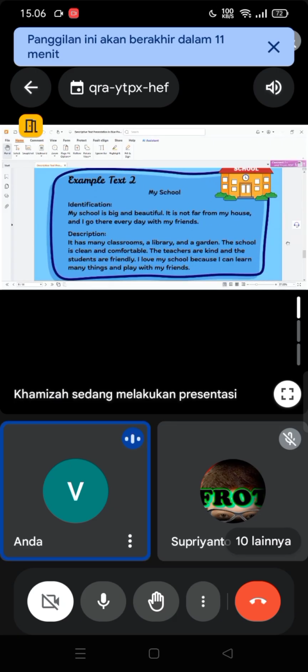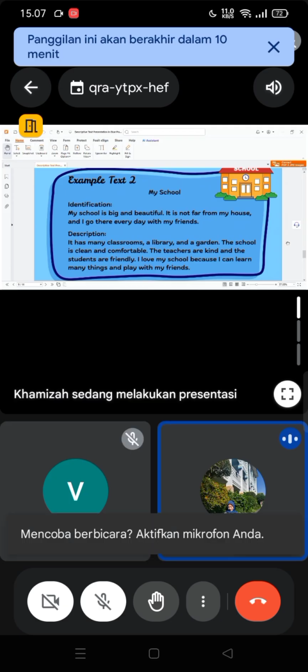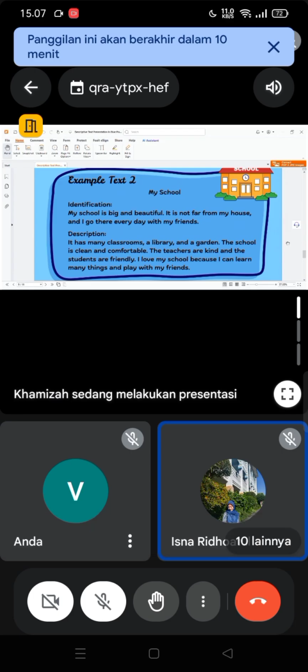I have this example of text too, and your task is let's analyze the language features of this text, like the adjective, the linking verb, and then the specific nouns. Do you get it? Yes. I give you 5 minutes, and you can begin now. Okay, then, Miss.